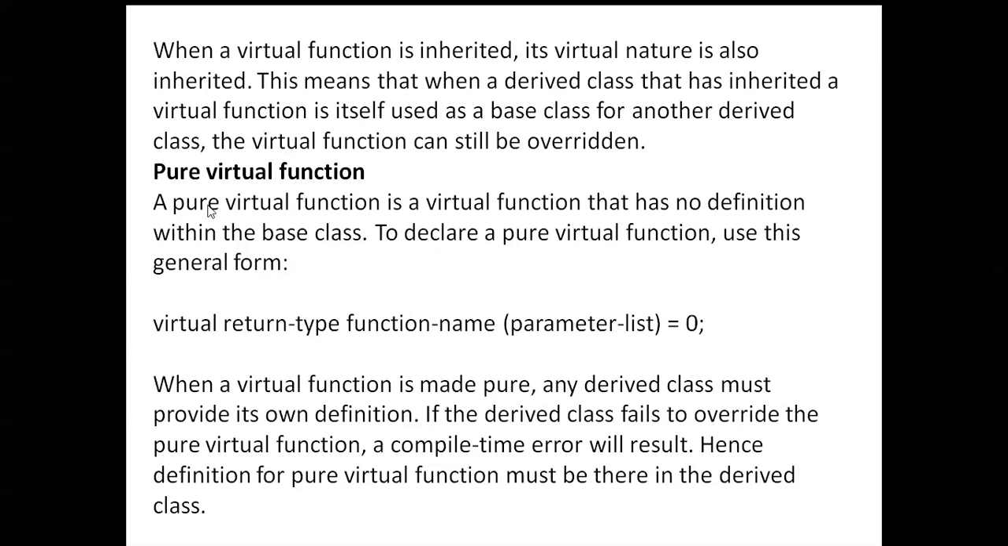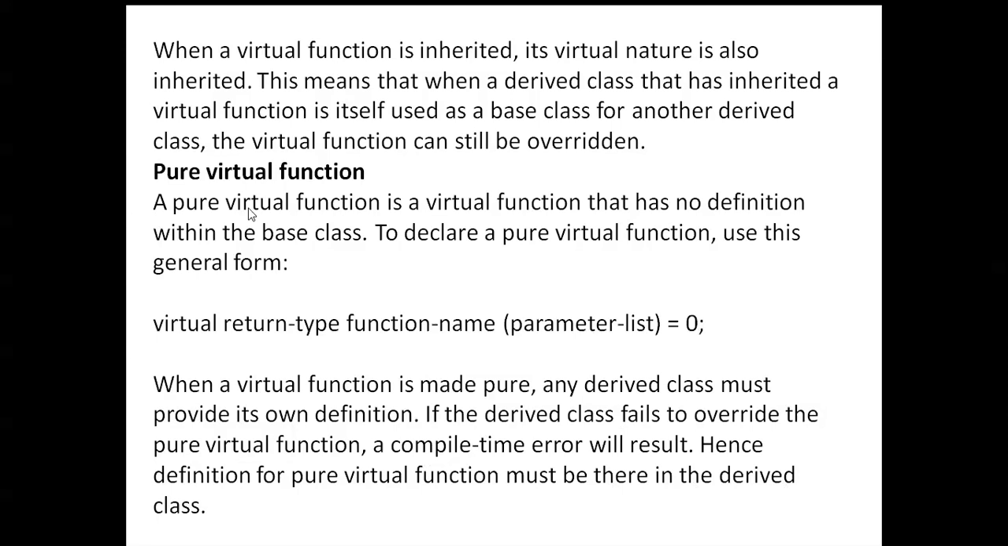Pure virtual function: a pure virtual function is a virtual function that has no definition within the base class. To declare a pure virtual function, use this general form: virtual keyword, return type, function name, parameter list is equal to 0. When a virtual function is made pure, any derived class must provide its own definition. If the derived class fails to override the pure virtual function, a compile time error will result. Hence, the definition for a pure virtual function must be there in the derived class.